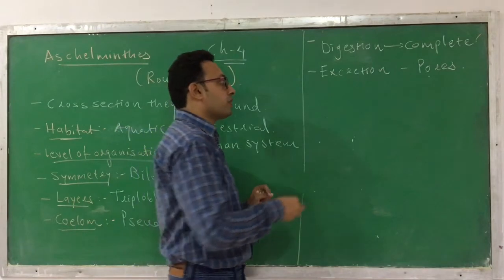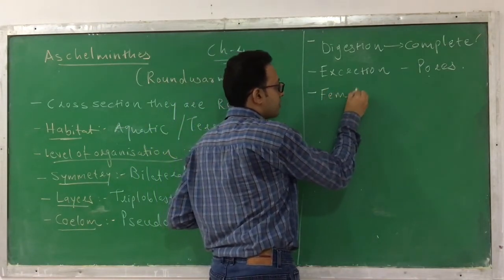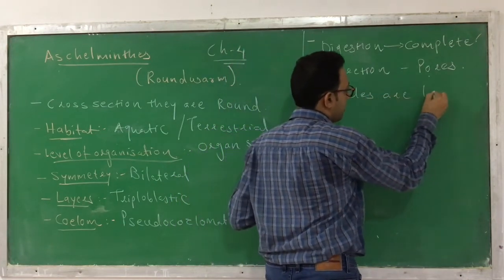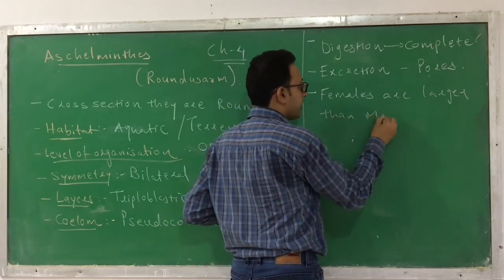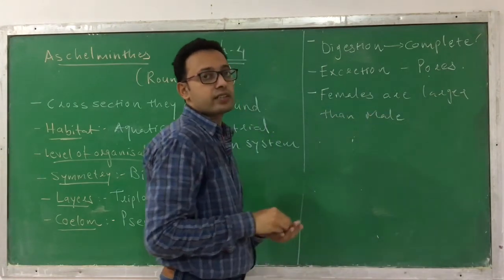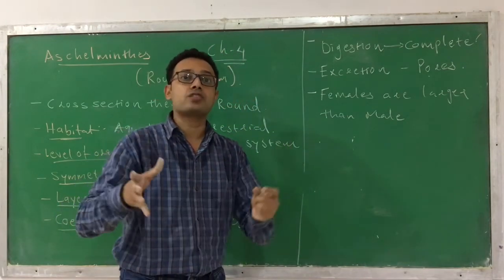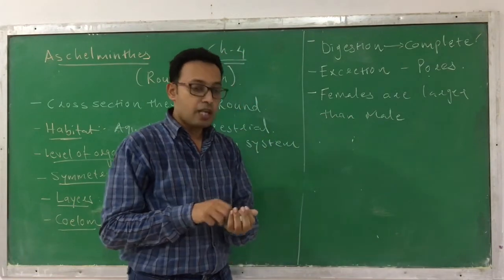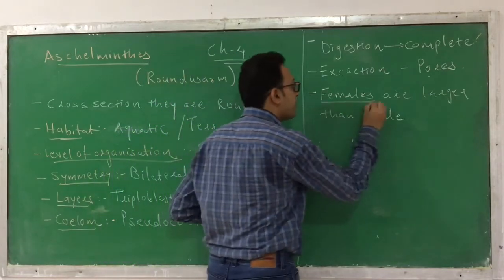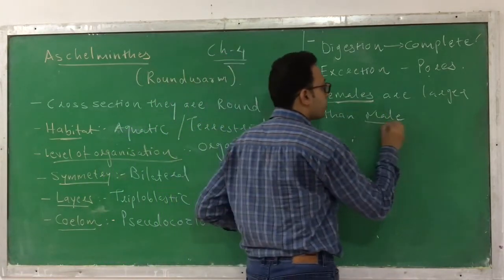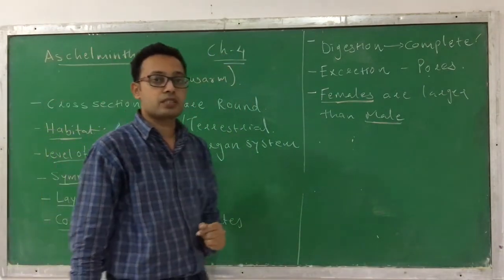And one of the most important characteristics you can find here is that females are larger than males. Clear? This is the most important characteristic. Usually in nature you find that the size of a male is larger than the female. But here is a phylum with the opposite characteristic. Here the females are larger than the males. This is the main important characteristic of phylum Aschelminthes.